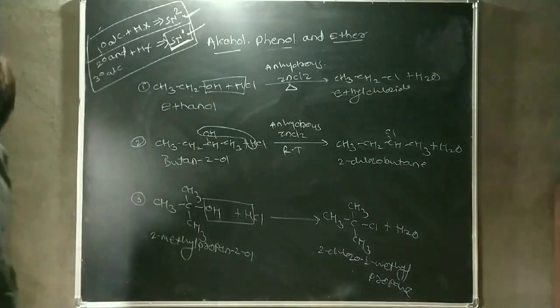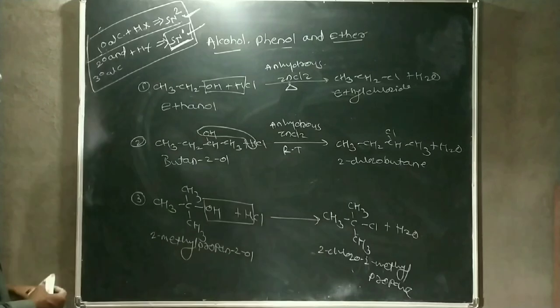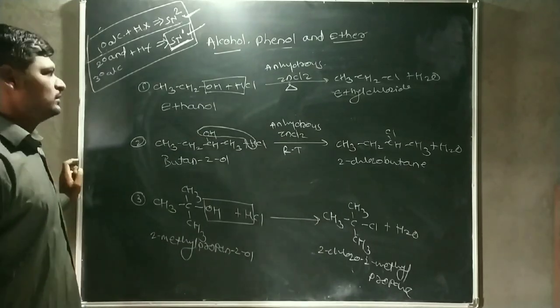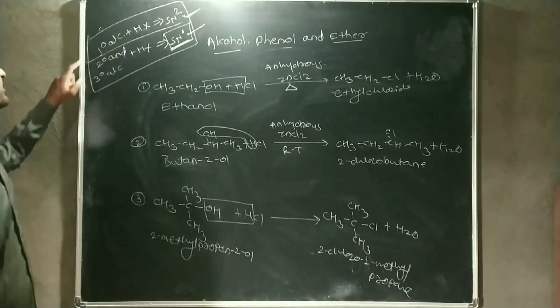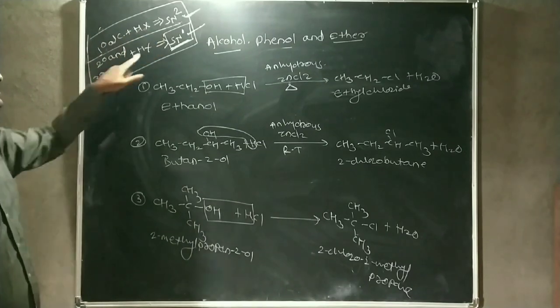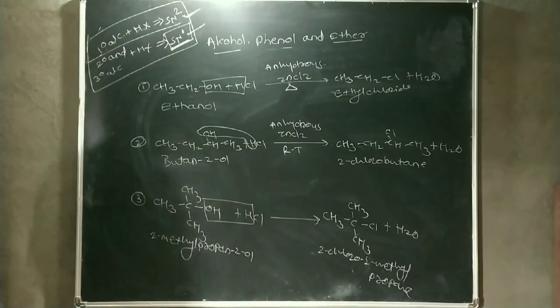Okay, in this reaction we know that primary alcohol shows SN2 reaction and secondary and tertiary alcohol show the SN1 reaction.